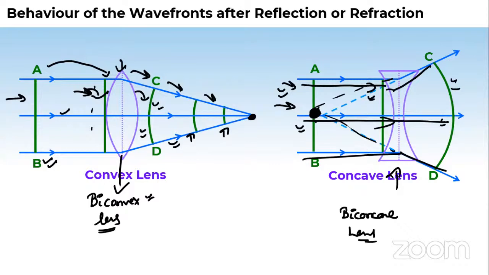See, there is nothing to understand here, just remember the points. In the ray diagram, we have seen how the rays passing from an object, suppose coming from infinity parallel to the principal axis, get concentrated at a single point on the other side in the case of a biconvex lens.